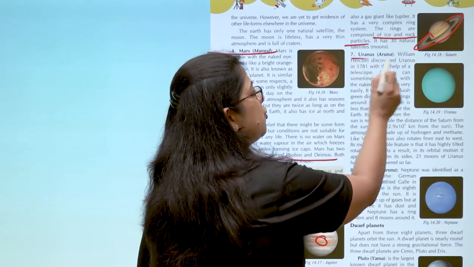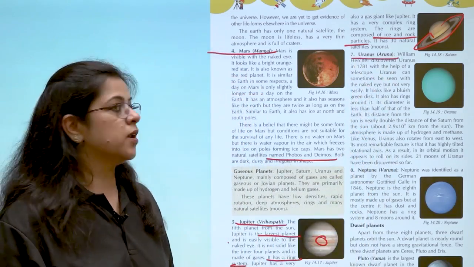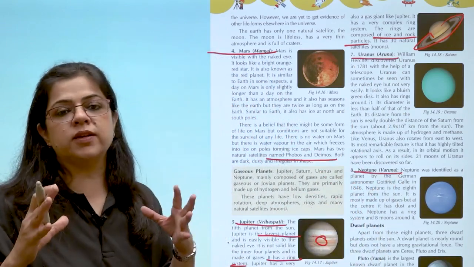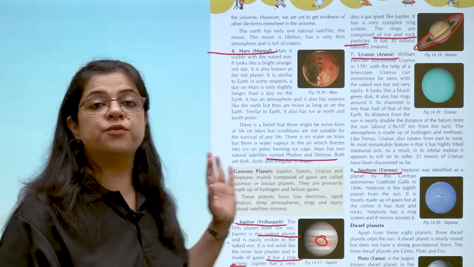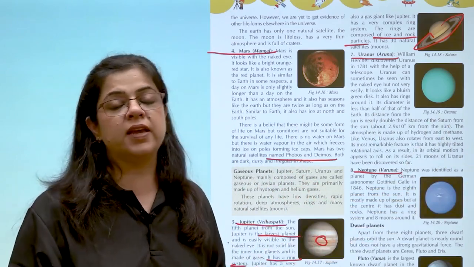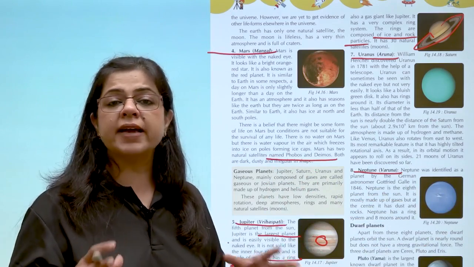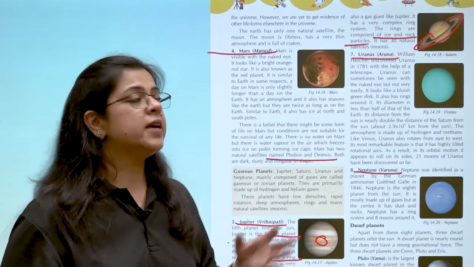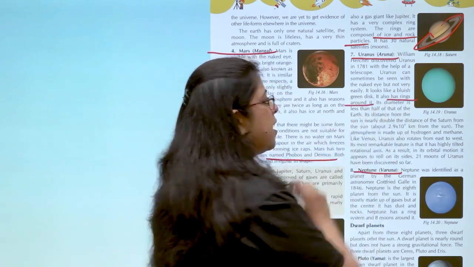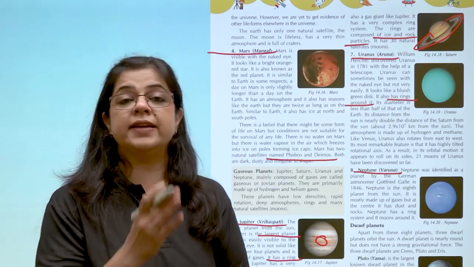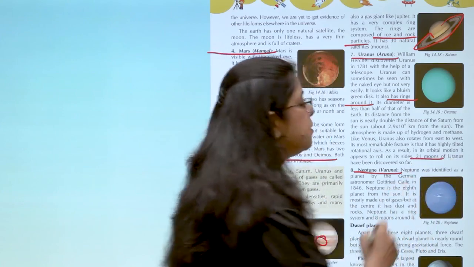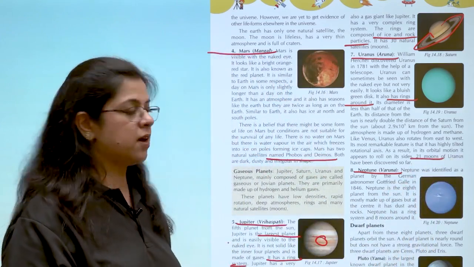Coming next to Uranus, which is known as Arun. Now Uranus and Neptune together are known as cold giants. This is because they are very far away from the sun and they are very very cold. It is believed that icy winds continuously blow on these two planets. Now Uranus also has rings around it. The diameter of this planet is half that of Earth. Uranus has got 21 moons that have yet been discovered.